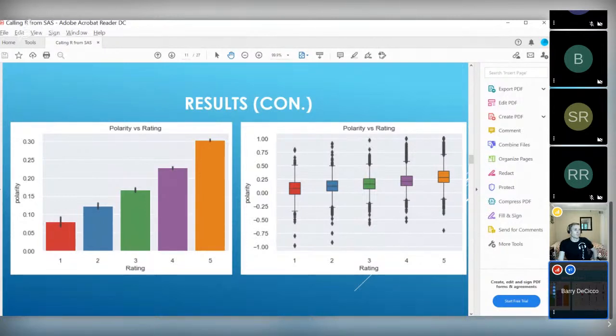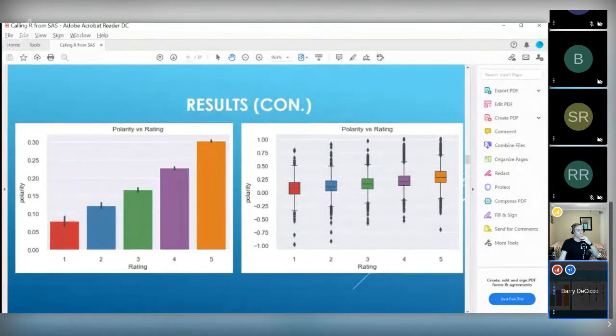What we also realize is, if you looked at rating 1 and slid sideways to rating 2, you notice those boxes overlap. What it's telling us is that if we took a median sentiment, a polarity, for rating 1, that could also be a rating 2 and maybe even a 3. So we don't have detailed discriminatory power. We cannot really use the rating to predict the sentiment, or the sentiment to predict the rating. And that's what frequently happens.